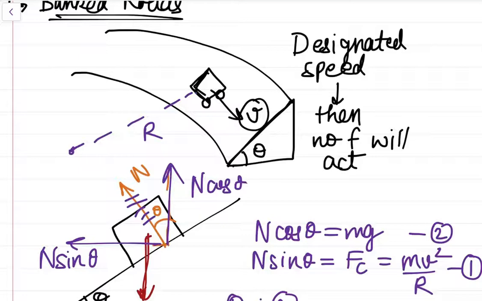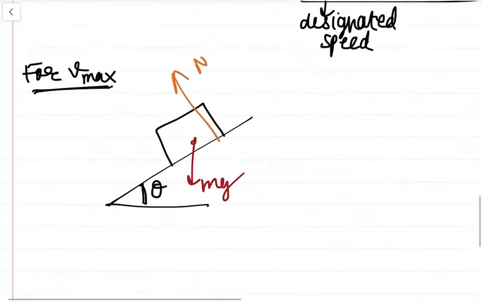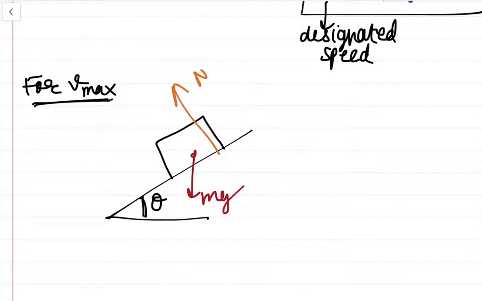And when it slides upwards, obviously the frictional force will act downwards. So for Vmax, it will have a tendency to go up the road, so obviously friction will act here, downwards. Understood? Friction will act downward, static friction. So this is our free body diagram, and we just have to break the components now.